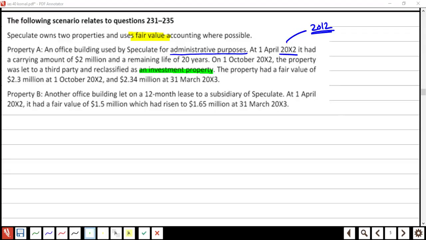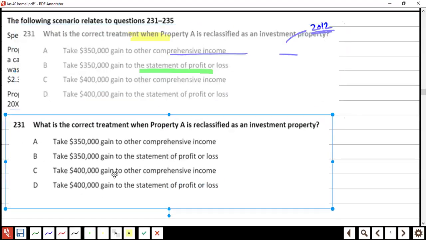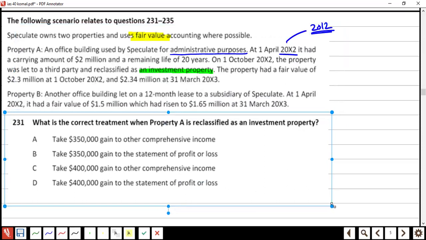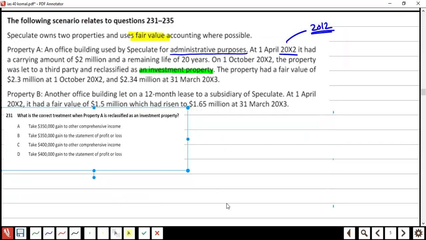2.34 million. Now we will read the question again. So we come to know what we are supposed to do. Are we going to solve it on the basis of year end, or at the time of reclassification? Read it and explain to me, ma'am.